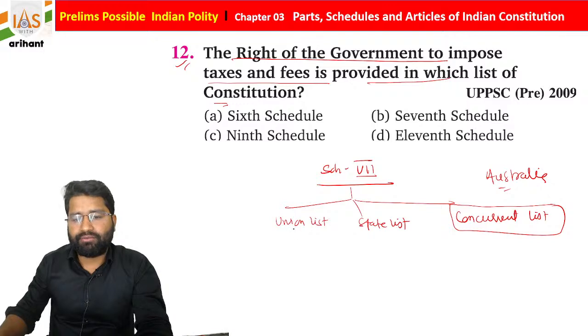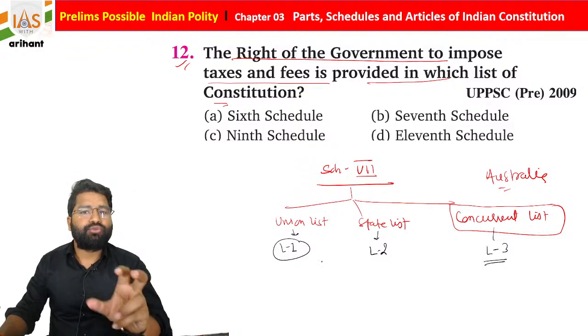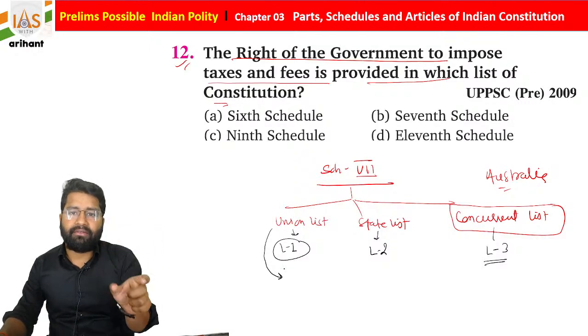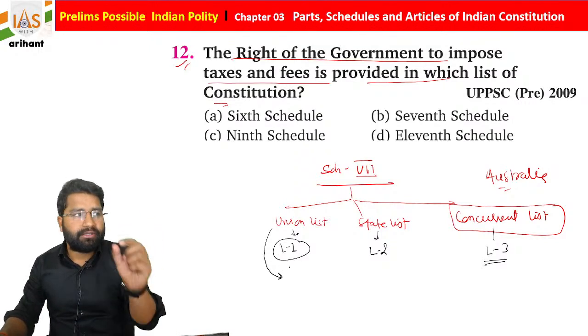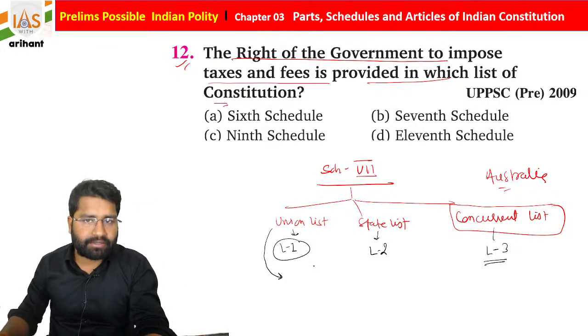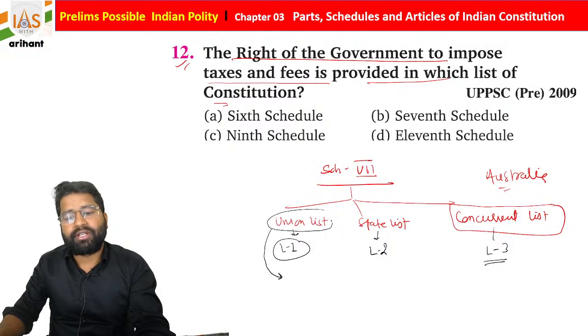If you see, students, the union list is also called List 1, the state list is called List 2, and the concurrent list is called List number 3. There are some subjects written, like army, railway, agriculture. Let's suppose army is of national interest as well as international concern, so it is going to be taken care of by the union.